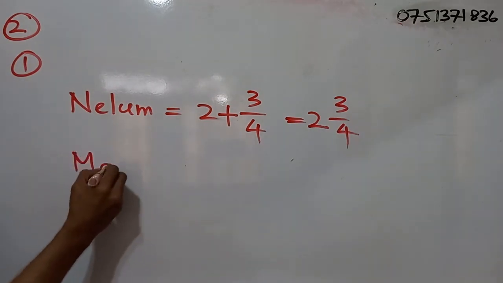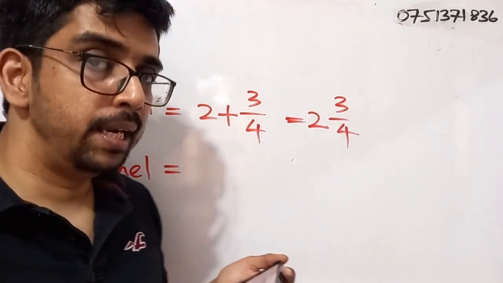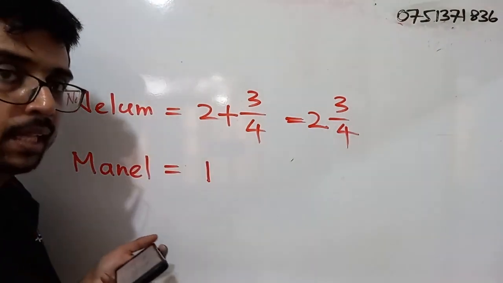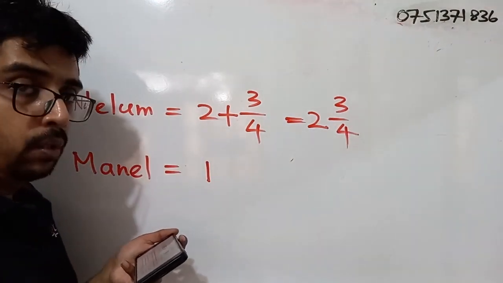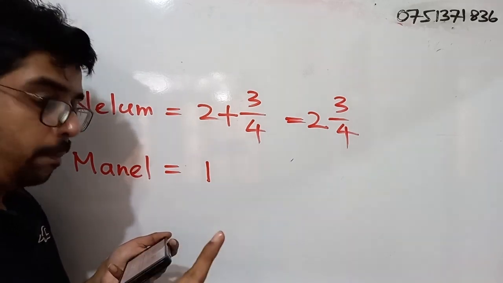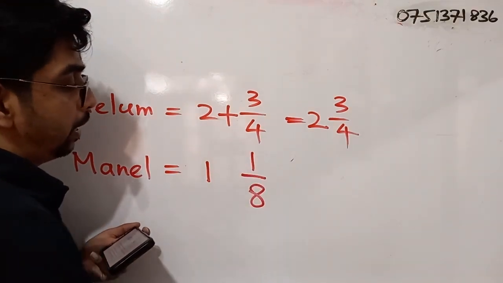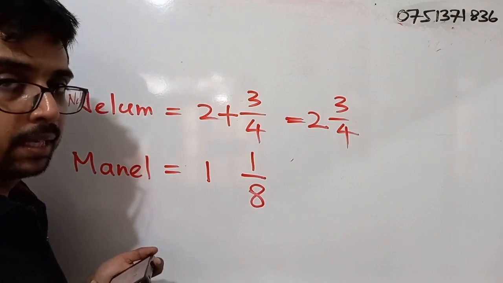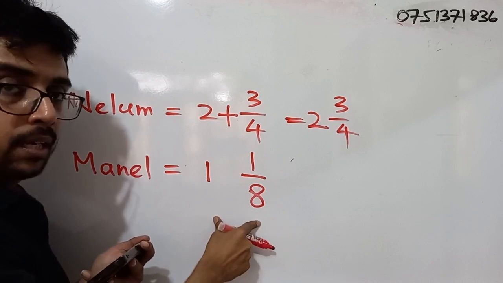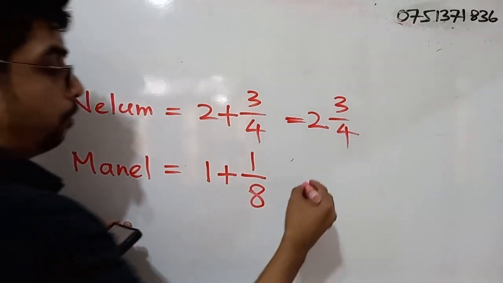Now we will take a look at Manil. Observe the diagram. There we have two identical squares. One is fully shaded and the other one, take a very good look. It is divided into 8 equal parts. Out of that 8 equal parts, only one is shaded. So we can write that as a fraction, that is 1 by 8. So how do we write this information as a single amount? Simply we have to add these two together. So what will be the answer?